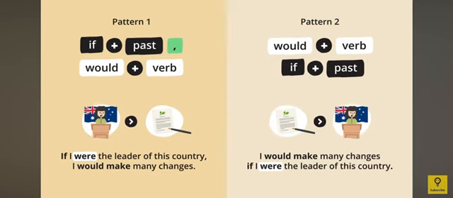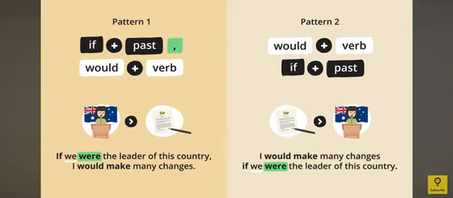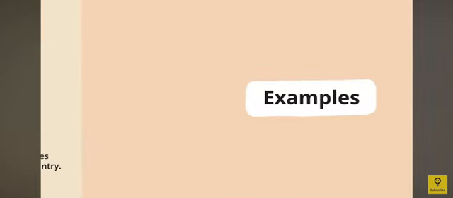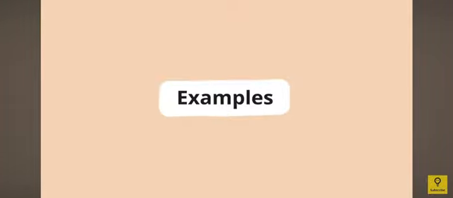Also, we can change were to was. So we could say, if I was the leader of this country, I would make many changes. And we can also change the pronouns. We can make it he, she, they. It can change. So now we understand the difference between the first pattern and the second pattern. And there are only two kinds of patterns in second conditional. We have to keep that in mind. We also have to keep in mind the comma, which comes only in the first pattern. Now let us take a look at some examples to take a better understanding of second conditional.